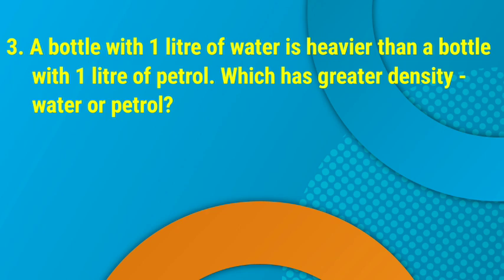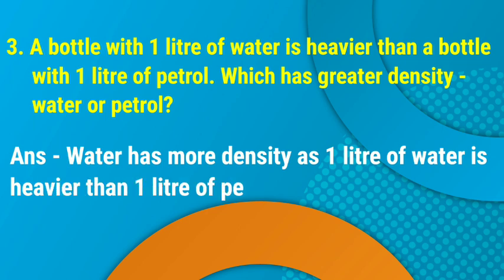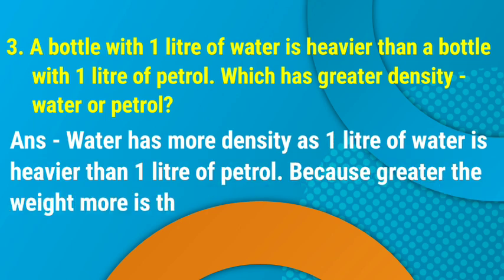3. A bottle with 1 liter of water is heavier than a bottle with 1 liter of petrol. Which has greater density, water or petrol? Answer. Water has more density as 1 liter of water is heavier than 1 liter of petrol, because the greater the weight, the more the density.